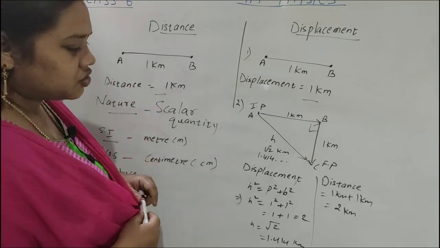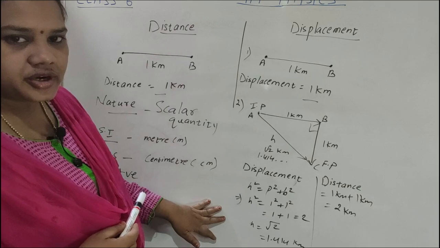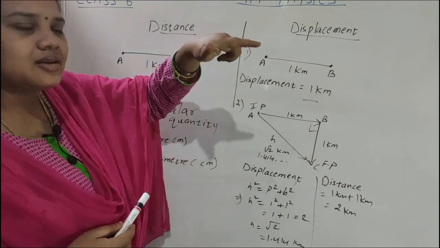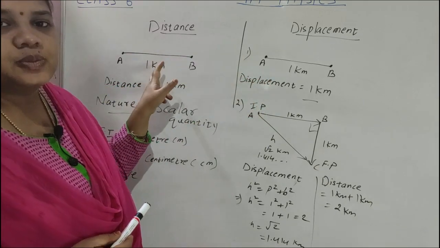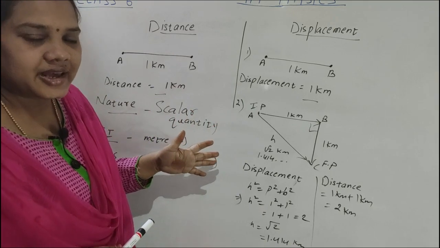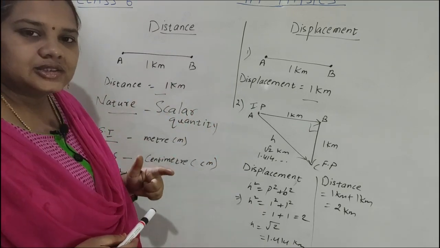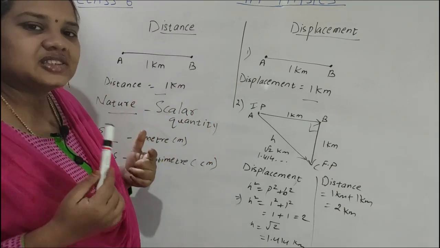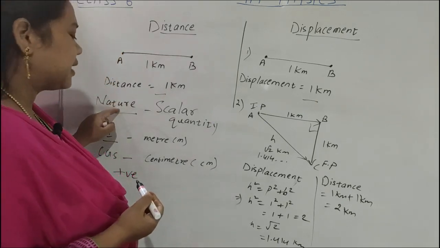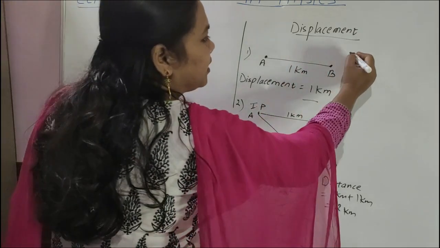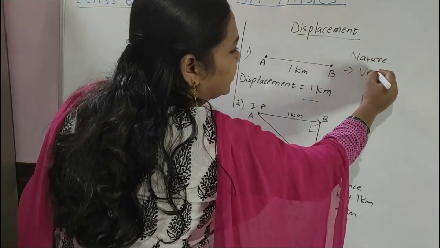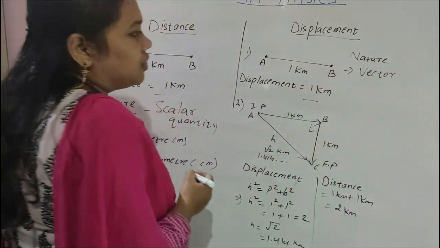Clear, children? By this example we concluded that when a body moves along the same direction, distance and displacement will be the same. But when a body changes its direction, displacement can be less than distance. Clear? Now next comes nature.